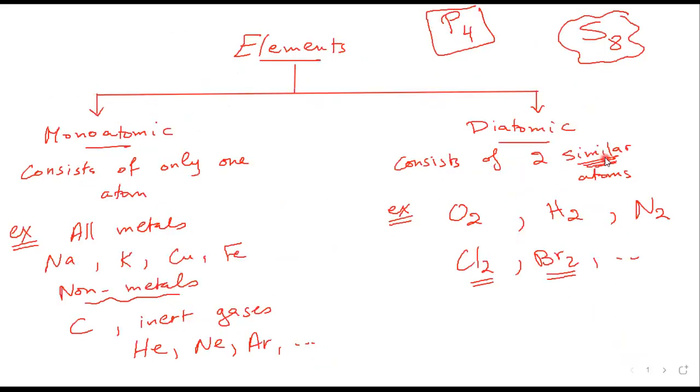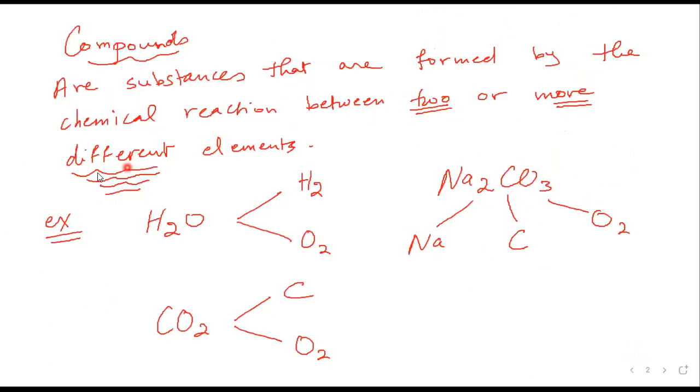The element consists of two or more similar atoms, as you see even here in phosphorus and sulfur. Although we have 4 atoms of phosphorus and 8 atoms of sulfur, all of them are similar: 4 similar phosphorus atoms, 8 similar sulfur atoms. So they must be similar in order to get an element. But if we have 2 or more different elements, then we get a compound. So there's a difference between an element and a compound.